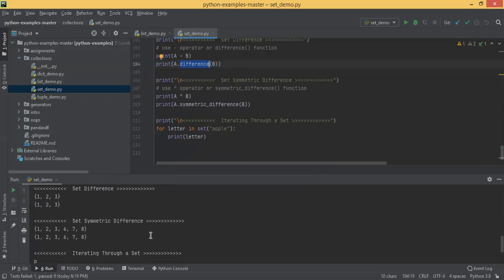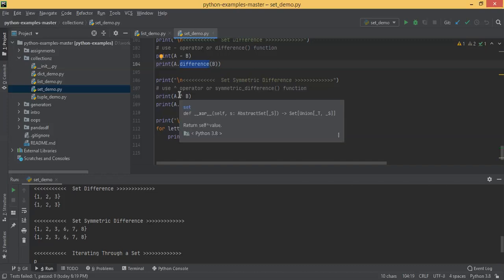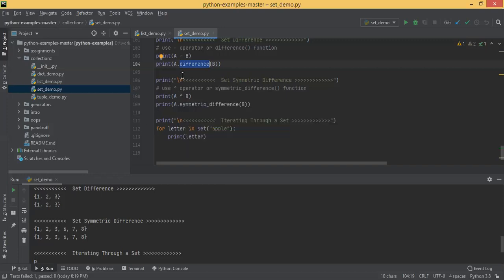Okay, so you can see 1, 2, 3, 4, 7, 8. Symmetric difference is removing the overlapping records, but it takes all the other elements from both these sets. 1, 2, 3, 4, 5 and 4, 5, 6, 7, 8. So you can see 4, 5 has been removed. It's kind of the little reverse of the union function. Getting a point.